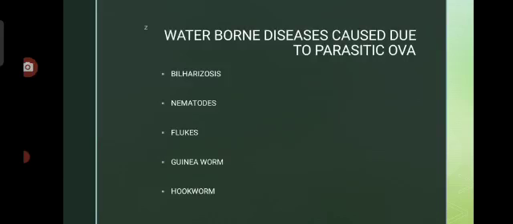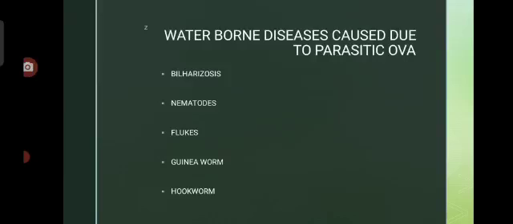Next is Guinea worm. This particular worm affects mainly externally, like ringworm, and causes an itching sensation on the body. Patch formations and all these things may occur because of this parasitic ova. It is an external worm which attaches to the skin strata.